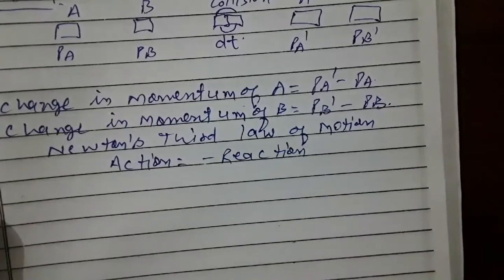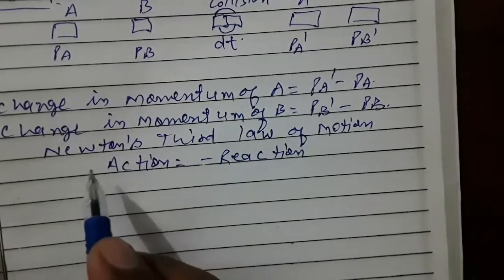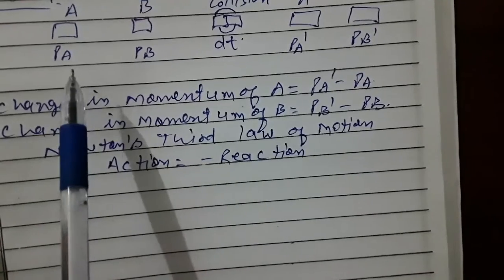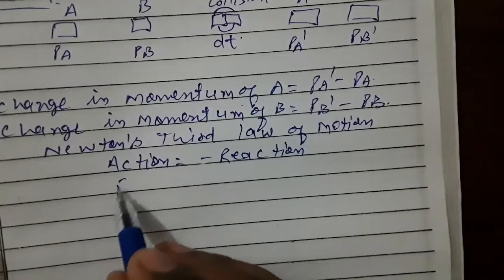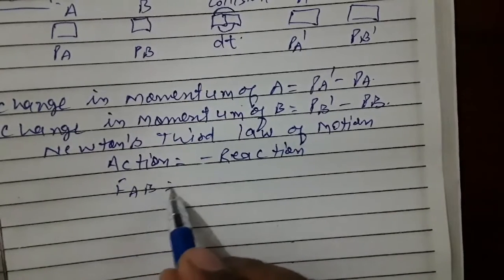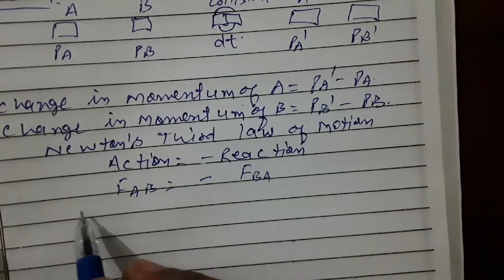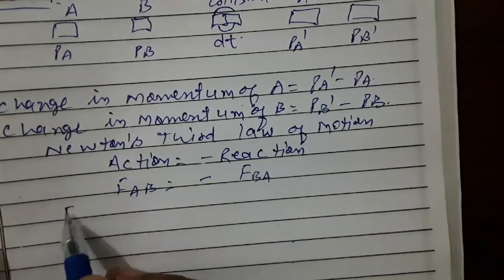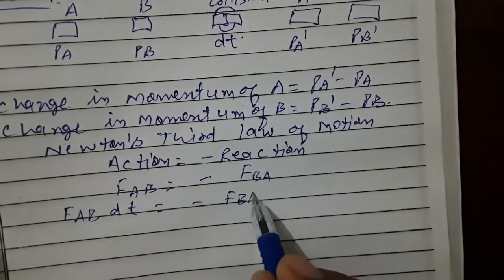So a minus sign will be here. Action is the force exerted on A and the reaction is the force exerted on B. So we can say FAB is equal to minus FBA. Multiply by dt on both sides: FAB dt equals minus FBA dt.